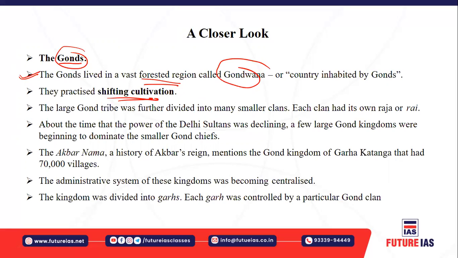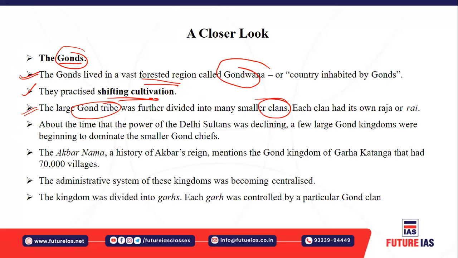Then they use this land for a couple of years, and as soon as the fertility of the land is exhausted, they leave this land and move to another land. There they clear it, use it for a few years, then again abandon it and move to a third land. This practice of shifting the land is called shifting cultivation, because they use the land for cultivation. This large Gond tribe was further divided into many smaller clans also.